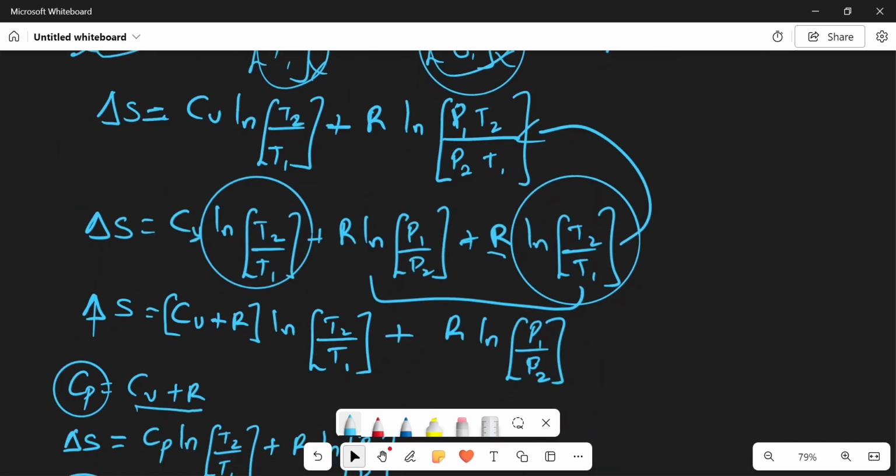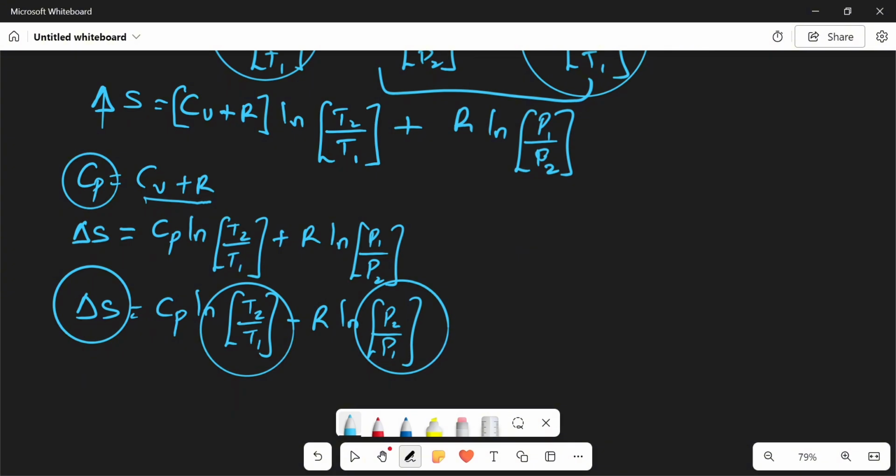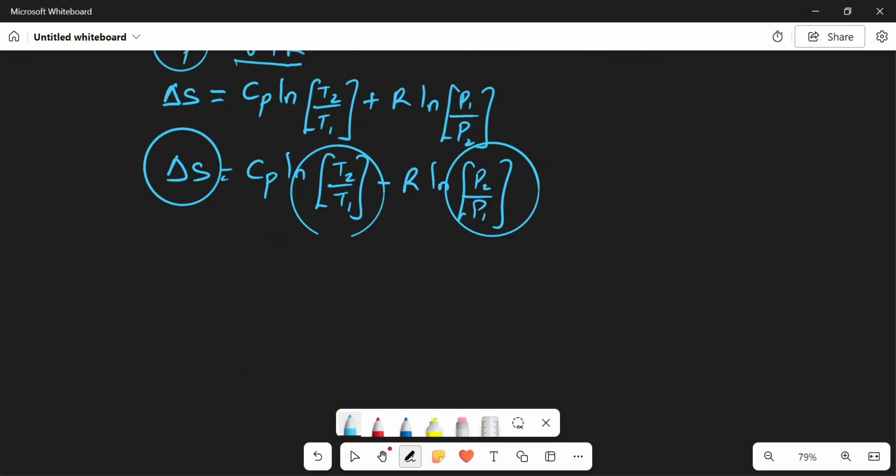So we can see that from the first law of thermodynamics we can show that change in entropy depends on temperature, depends on volume, and also depends on pressure. Should we get good? Okay, so we have gotten the major formulas relating change in S to temperature, pressure, and volume.